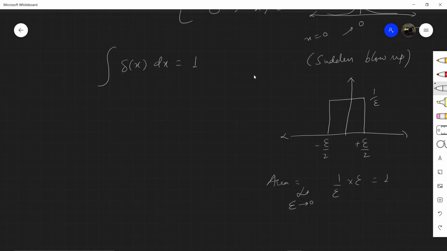Let us see one more property. Suppose any function f(x) is multiplied with a shifted version of the delta function, then its value will be simply f(a) delta of x minus a, and f(a) will be called the weight of the delta function.